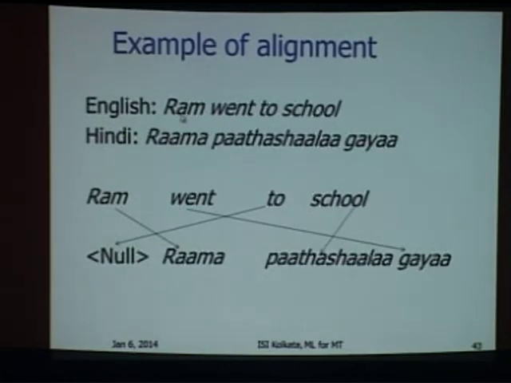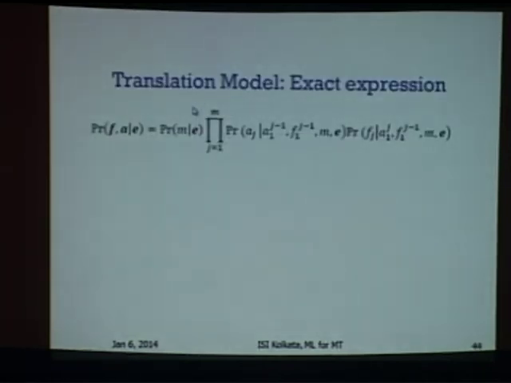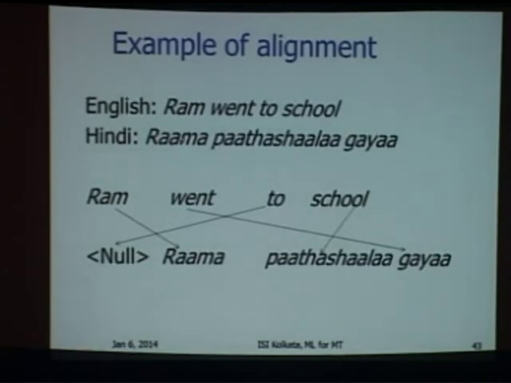Look at this example. Ram went to school. Ram Pathshala gaya. Okay. So Ram in English corresponds to Ram in Hindi, and the position is maintained. "Went" is in the second position, but it has gone to the third position in the Hindi sentence. "To" doesn't correspond to anything. And school corresponds to Pathshala, but this is in the fourth